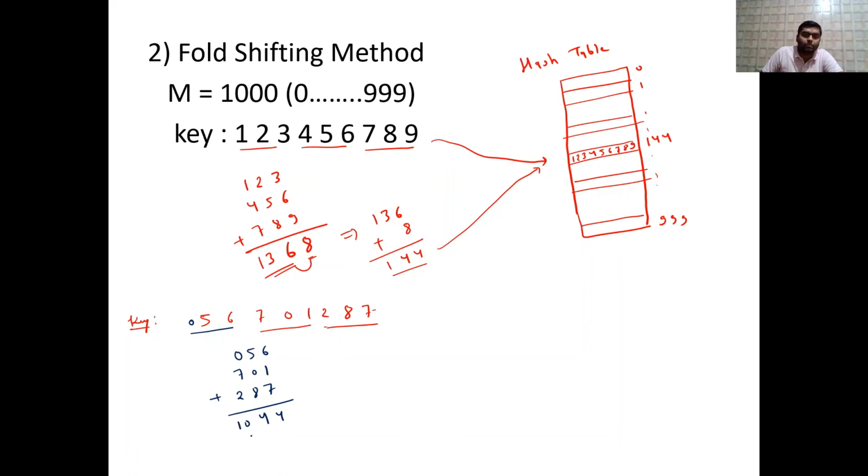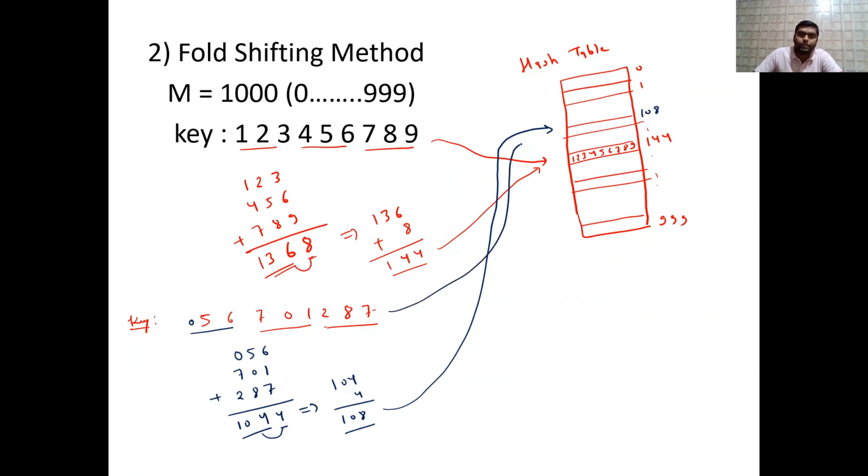So now again what will happen? This 104 will be added to 4. So further 104 and 4. So this will give you 108. So means go to 108 position, and store this particular key. So if you store this key, so it is 56701287.